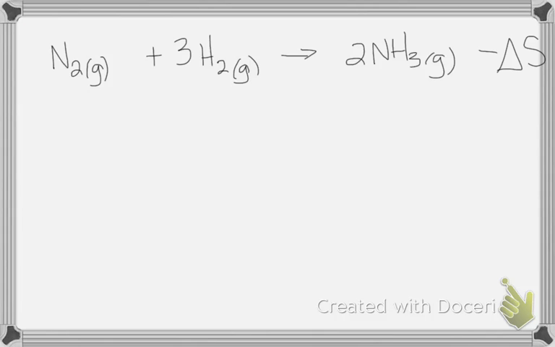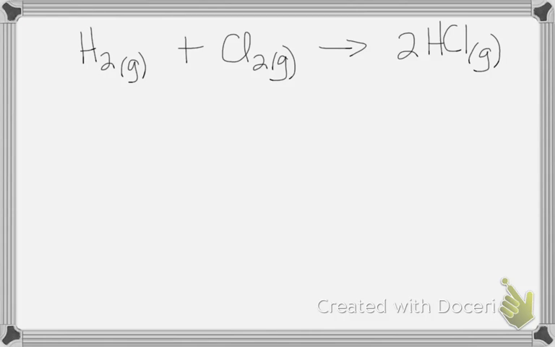Do you have to put the delta, or can you just put negative? You don't have to have the delta. So what do you do here? You don't know. That's the answer. You cannot predict this one.